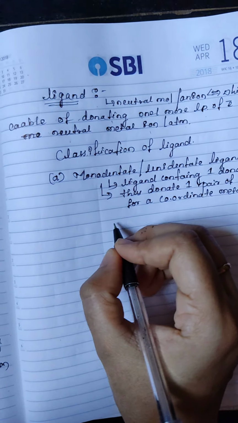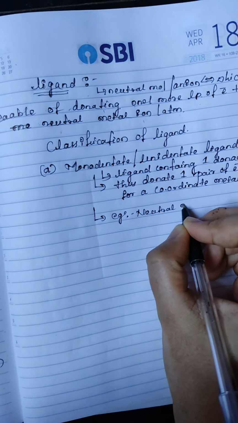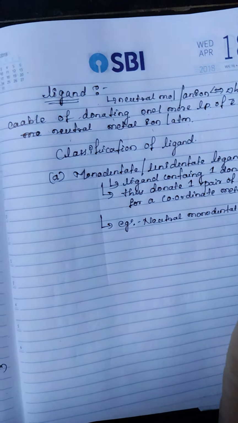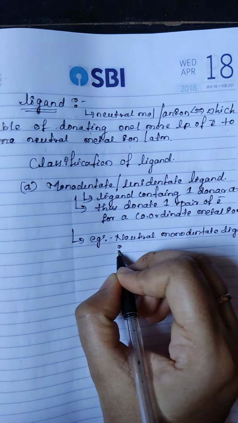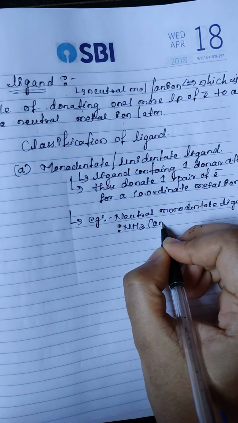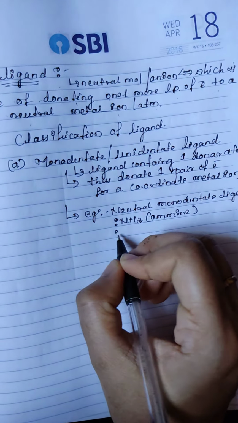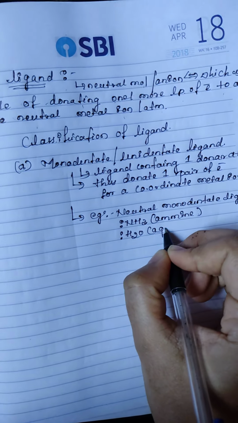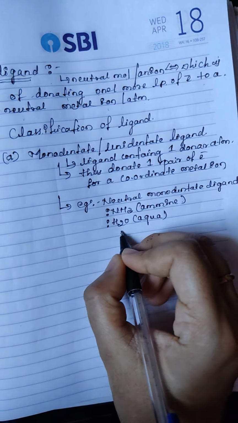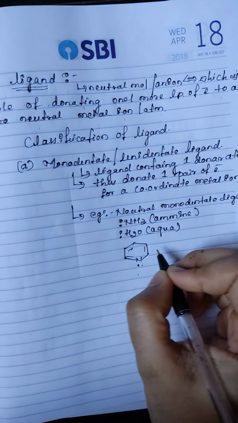First example, neutral monodentate ligands: ammonia, which is called ammine, where one lone pair of electrons is donated. Water is called aqua. Then carbonyl, nitrosyl, and pyridine are examples. One lone pair of electrons is donated.